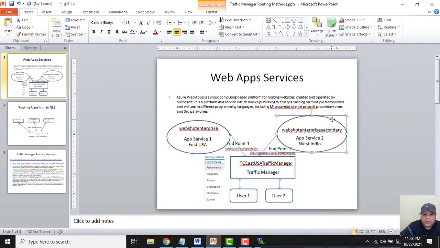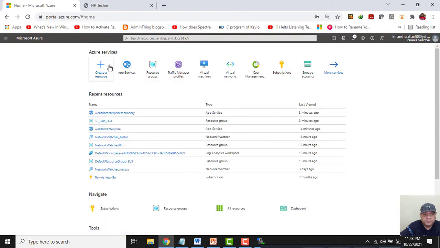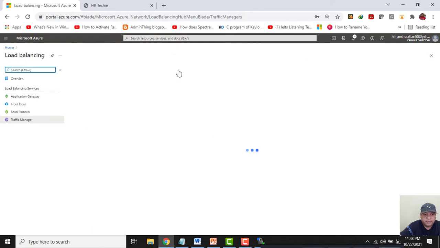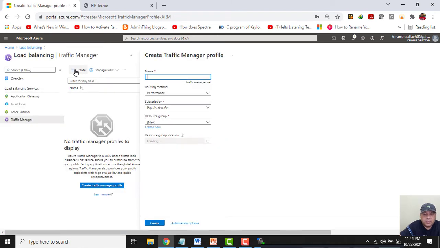So let's configure a traffic manager. Let me go to the home page first, then click on traffic manager profile, click on create. I will give it a name, TC East USA Traffic Manager, and routing method.